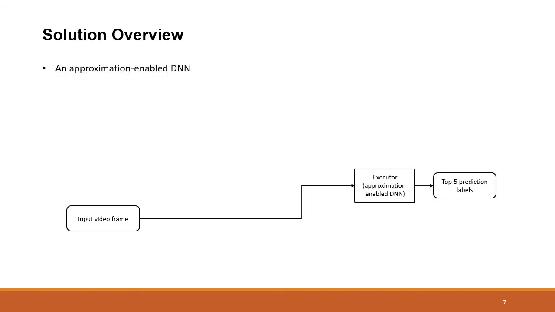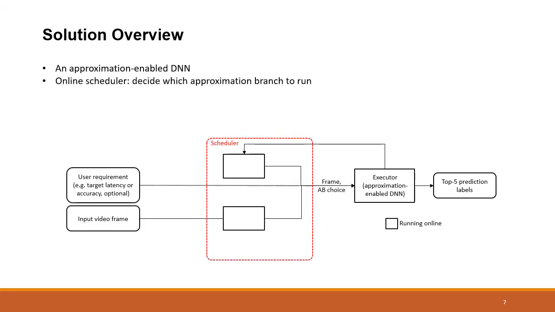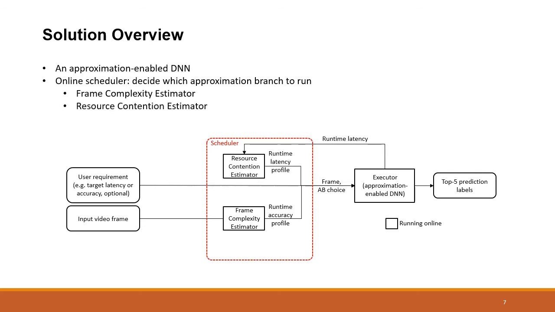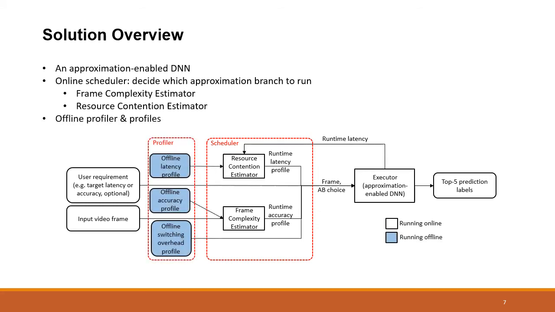Given all these challenges, we propose an end-to-end system solution to address the problems. Given the input video frame in the streaming scenario, we design an approximation-enabled one-model DNN and call it the executor. The executor comes with many execution branches which can independently run and classify the video frame. We then design a scheduler which decides which execution branch is the optimal one that satisfies the user requirement. The scheduler comes with a frame complexity estimator and a resource contention estimator to handle runtime conditions. We will discuss these two in detail later.